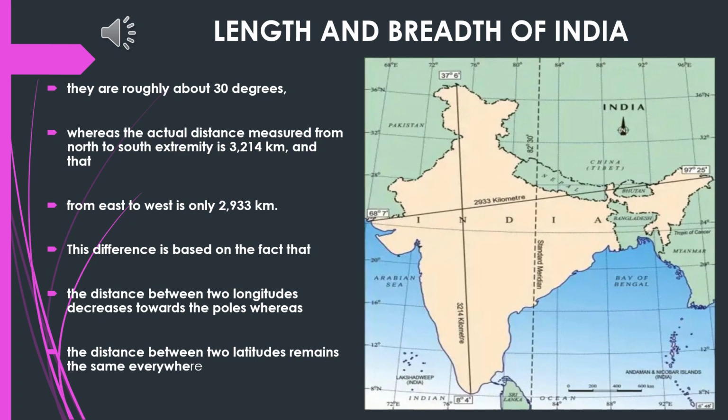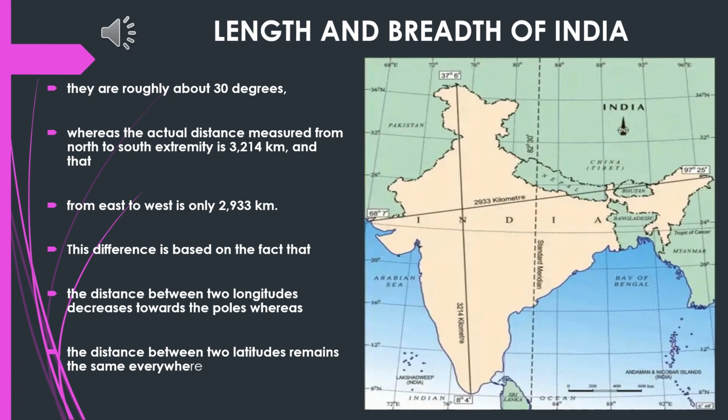The distance between each latitude is 111 kilometers. So when you measure from north to south, it approximately comes to 3214 kilometers. That is 30 into 111. Now, at the same time, when you measure from west to east, it comes only to 2933 kilometers.